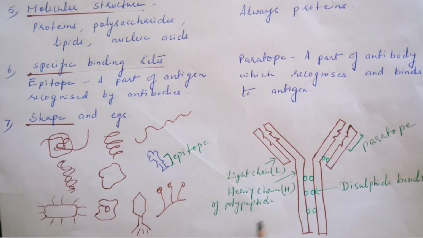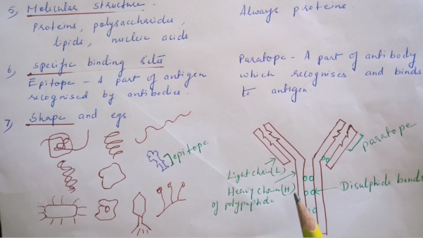And antibodies, you can see that it has a combination of 2 light polypeptide chains and 2 heavy polypeptide chains. Light polypeptide chains means less number of amino acids are there. Heavy polypeptide chain means large number of amino acids are there.